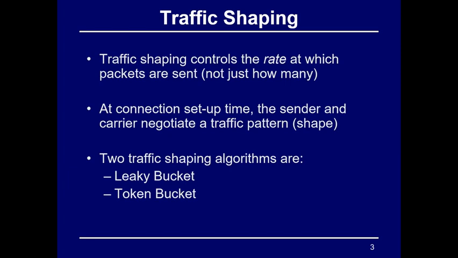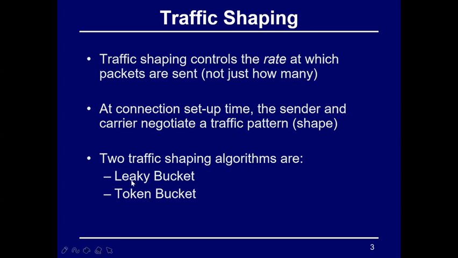So that is the reason we have to find out all these things, and control them by giving this traffic shaping. Also, at the connection time, the sender and the carrier, you can say the destination part, have to negotiate the traffic pattern, because whatever shape the traffic shaping takes, all the packets have to move according to the traffic pattern. Now this traffic shaping algorithm is of two types.